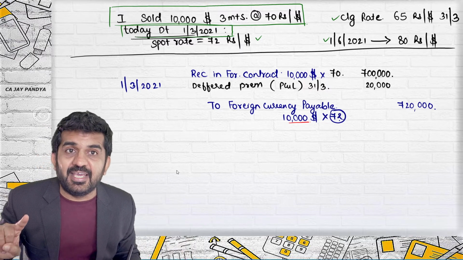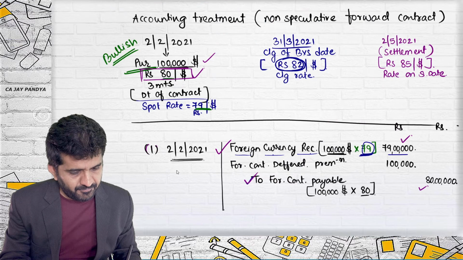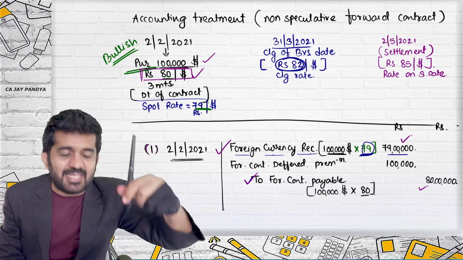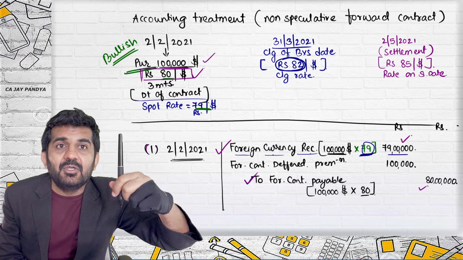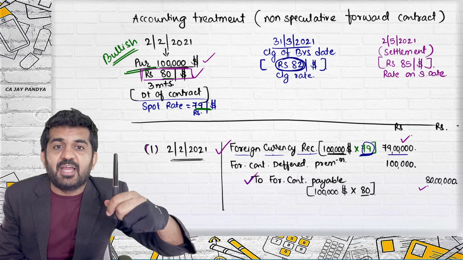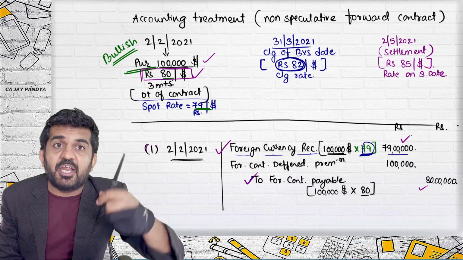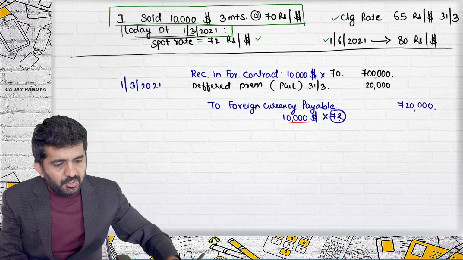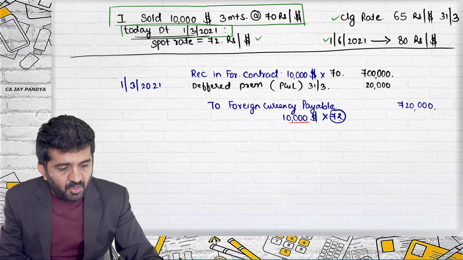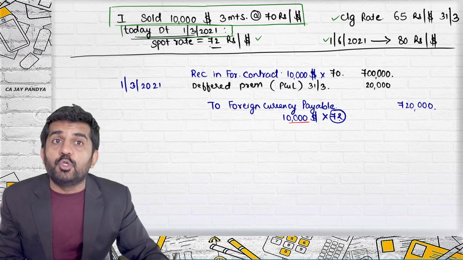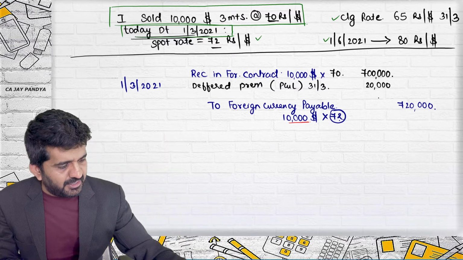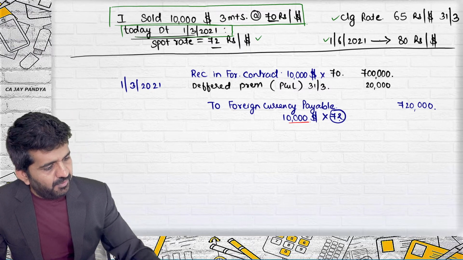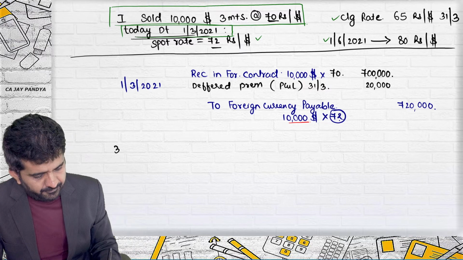In the previous case, this was having a value of 79 and you were purchasing it at 80. So there was a loss. Here, something which has a value of 72, you are selling at 70. So there is a loss of 20,000 rupees. Next date will be the closing date.